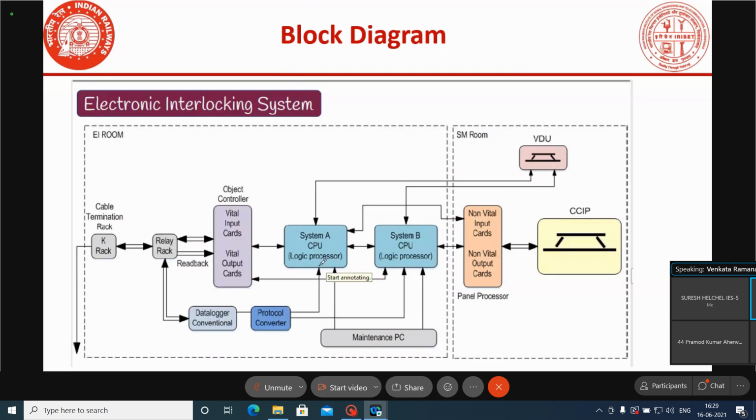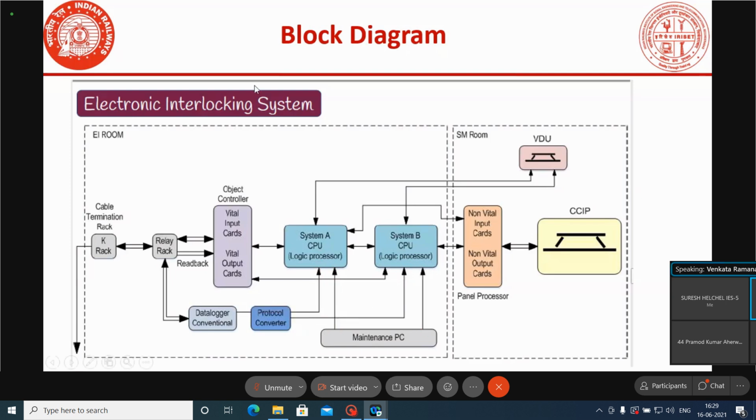This A system status will be connected to the maintenance VDU. B system status will be connected to the maintenance VDU, and A system status will be transmitted to the data logger. B system status will also be transmitted to the data logger.